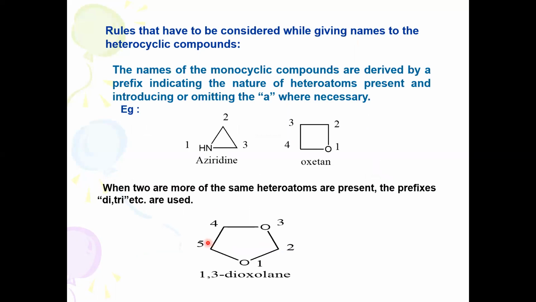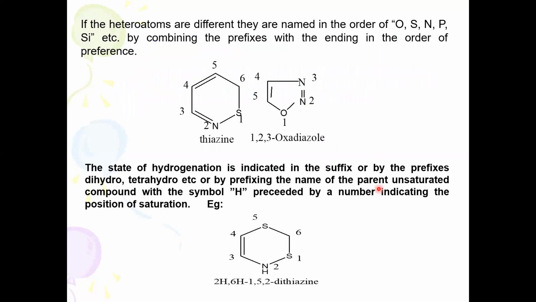So this is another slide which describes nomenclature again, so you need not bother about this. You can see the names of the monocyclic compounds are derived by a prefix indicating the nature of heteroatoms present and introducing or omitting the 'a' where necessary. Aziridine, oxete, the 'e' is not there here. Thiazine, 1,2,3-oxadiazole. So this is how you can give the name.